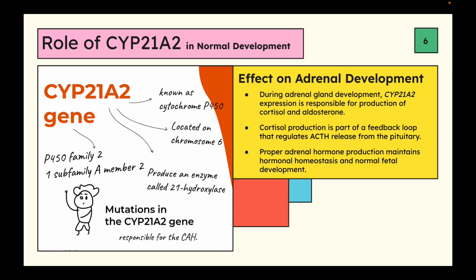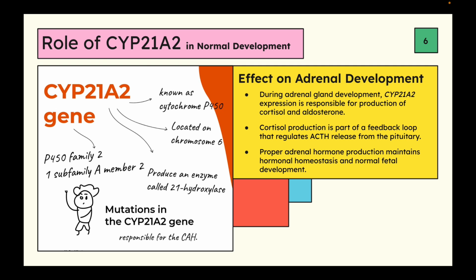So to talk about the role of the CYP21A2 gene in normal development, like I had mentioned earlier, this gene is responsible for the production of cortisol and aldosterone. Cortisol, also known as the stress hormone in our body, is part of a feedback loop with the hypothalamus and pituitary. It regulates ACTH release from the pituitary, and in normal development, this is a negative feedback loop.